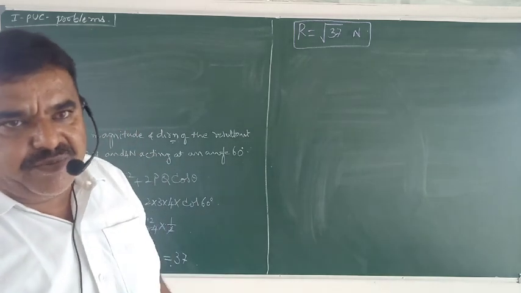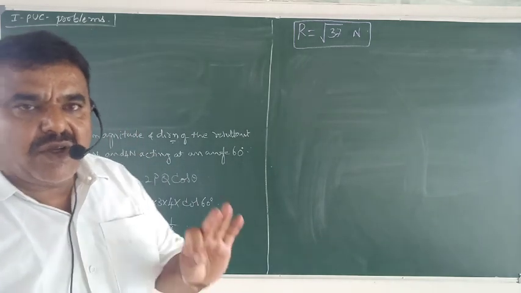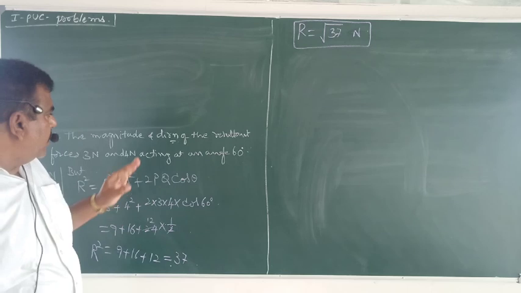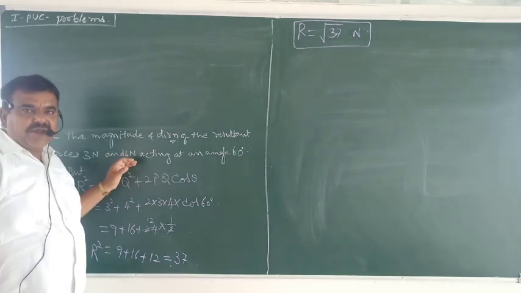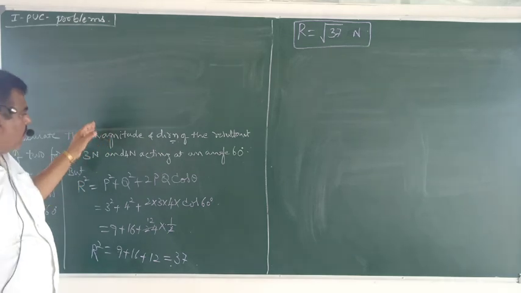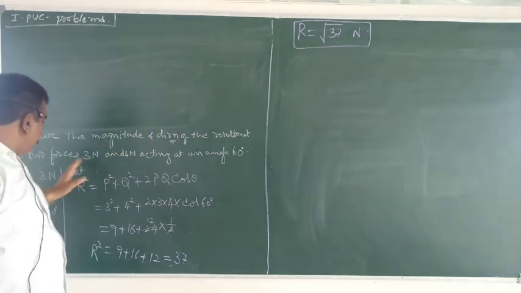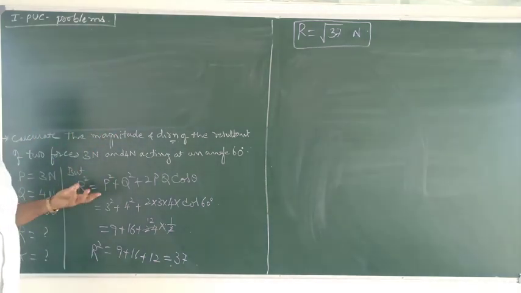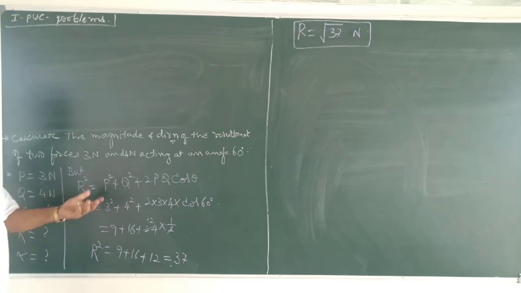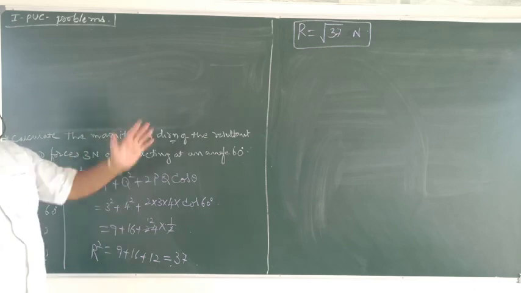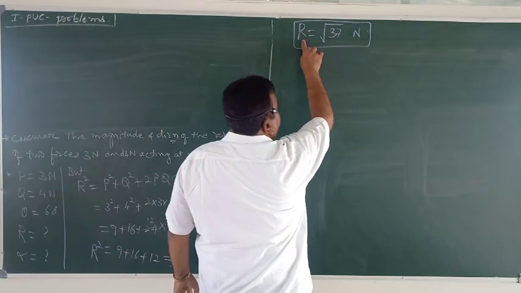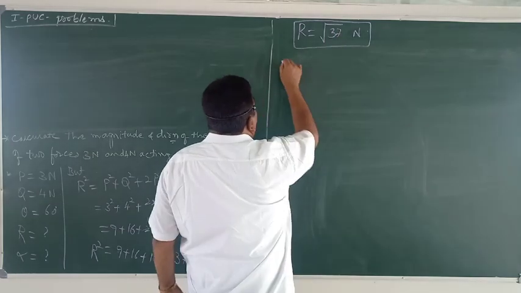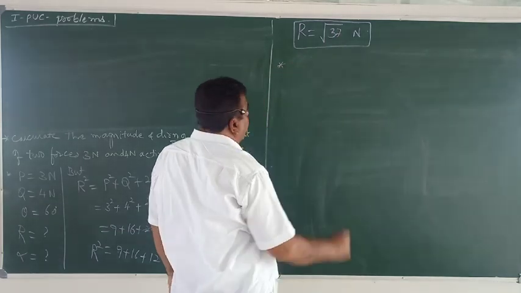acting at a point. So here, while solving the problem, you should study the nature of the problem. This is a direct problem. This is also called an assertive problem. So the data is directly given. So for any problem there will be a formula. So you should know the formula, you should substitute and simplify, finally you will get the answer. So now we got the magnitude of the resultant. So then we have to find the direction.